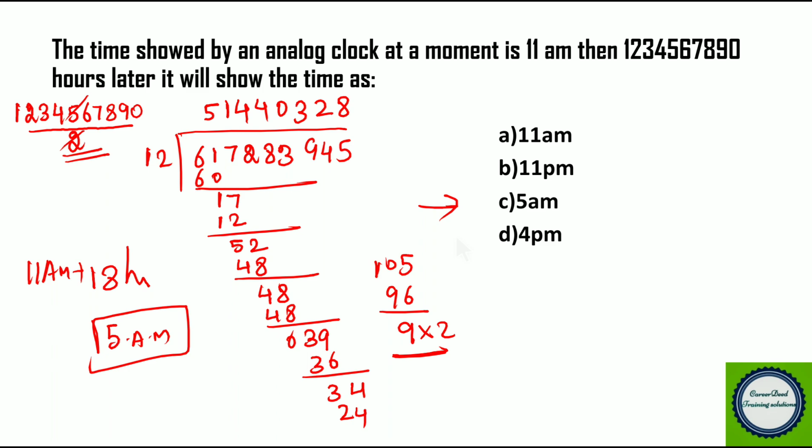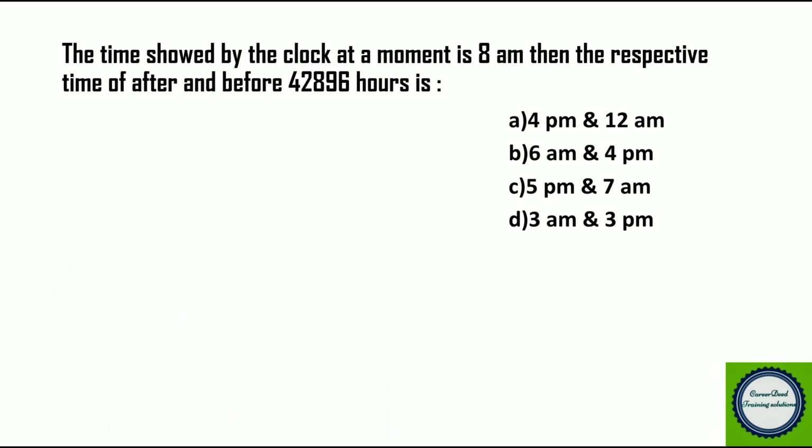Right, now moving to question number 3. The time shown by the clock at a moment is 8 am. Then the respective time after and before 4,2,8,9,6 hours is dash. So again we can divide this by 24, right? Try to look at the remainder. Now the time is 8 am.